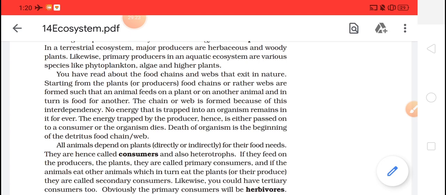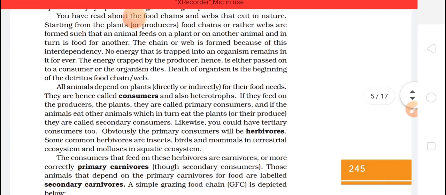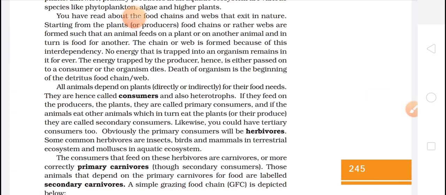Okay, all animals depend on plants directly or indirectly for their food need. They are hence called consumers and are also heterotrophs. If they feed on the producers, the plants, they are called primary consumers, and if they eat the other animal which in turn eats the plant, they are called secondary consumers.